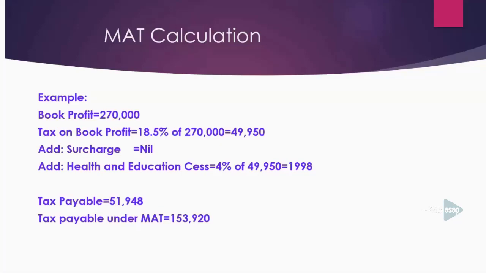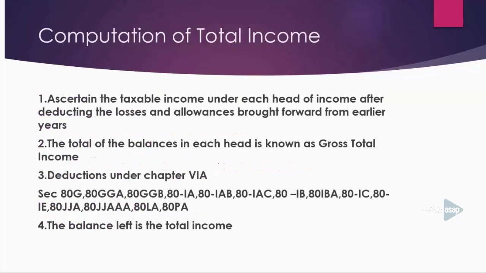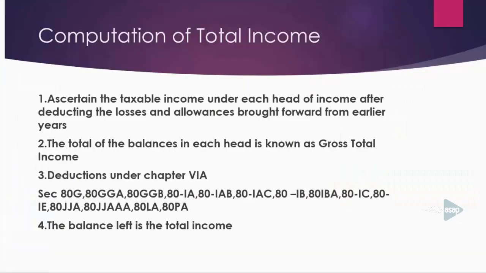in the assessment of joint stock companies, first of all, you have to understand what book profit is and how you can compute book profit. We have already learned what book profit is and the procedure for the computation of book profit. After that, we have already understood the calculation of MAT, the percentage of MAT and how you can compute MAT. Then you have to understand the computation of total income.